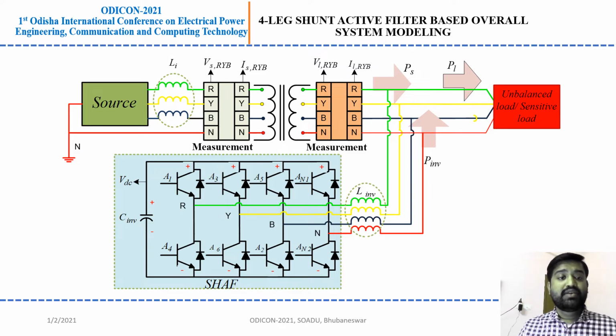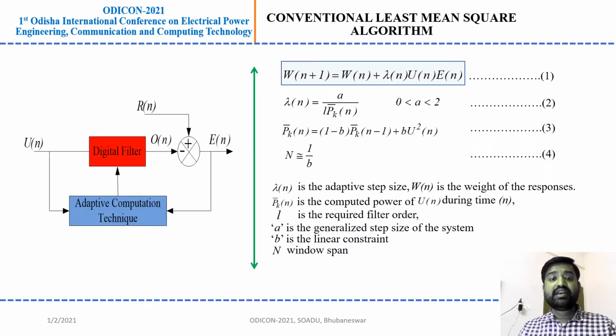This is my complete system design, where a source is directly connected to the unbalanced load, and the unbalanced load generates some harmonics into the system. By using my proposed inverter, the harmonics are regulated. To control the harmonics, initially the conventional least mean square algorithm is suggested, and here we are using the load current. The load current is continuously filtered using the filtering technique, and it generates some error. By further comparing this error to the actual nonlinear load, we generate another error, and this error en is minimized, and after this it is a continuous closed loop cycle.